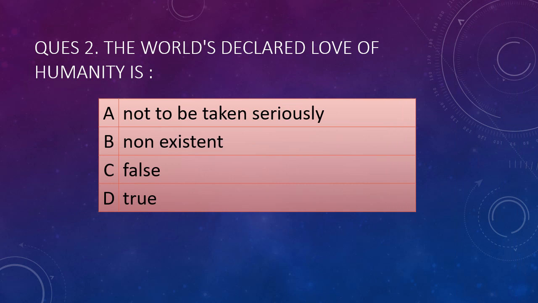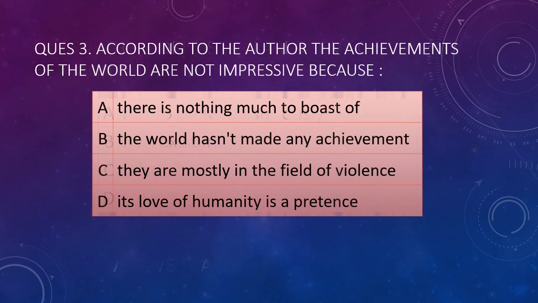The world's declared love for humanity is. The correct answer is A, not to be taken seriously. Third question is, according to the author, that is author of the paragraph, the achievements of the world are not impressive because. These are the four options and the correct option here is its love of humanity is a pretense. Okay, this all answers you will get in the paragraph if you read the paragraph properly.